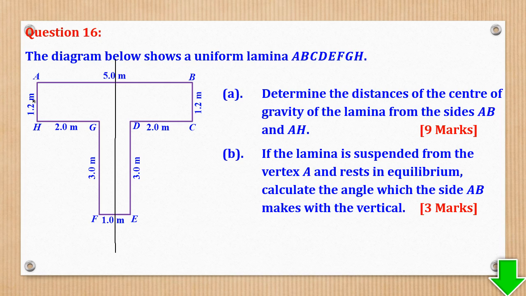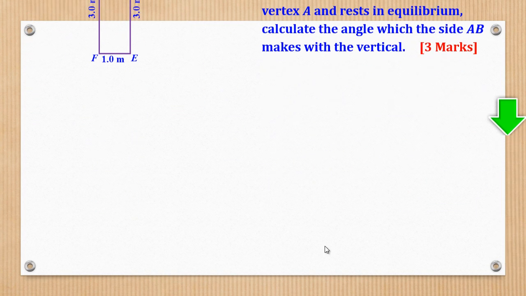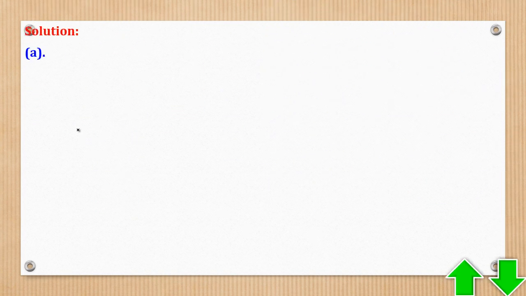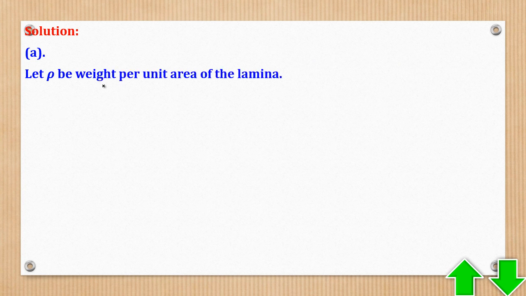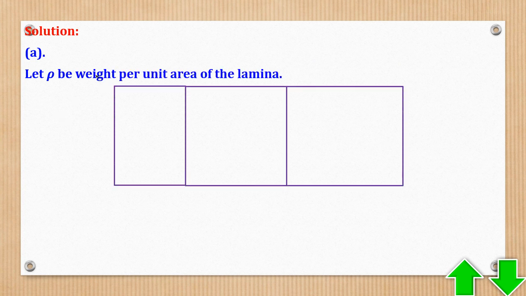So the distance from AH is already known, it is this over 2. But the one from AB is not known. Then you also realize that AB is the distance that goes downwards, so there should be some negatives somewhere. So we shall say, let rho be the weight per unit area because it's a lamina. Then you can tabulate.